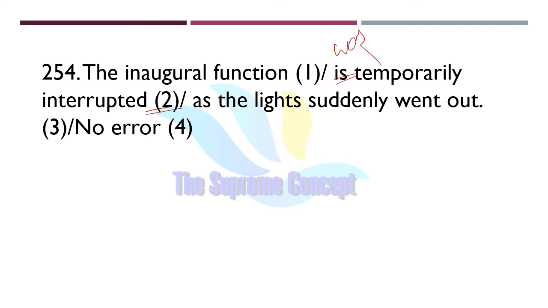So the inaugural function was temporarily interrupted as the lights suddenly went out, because here went out and interrupted, both these two verbs show that this sentence is framed in past tense, so we will use the past verb form was here before temporarily.